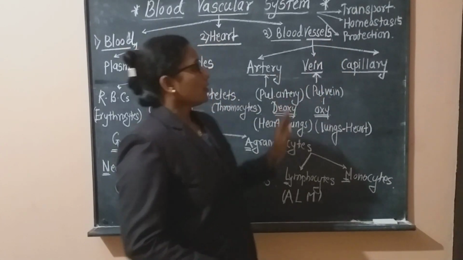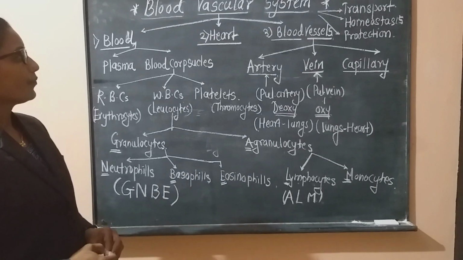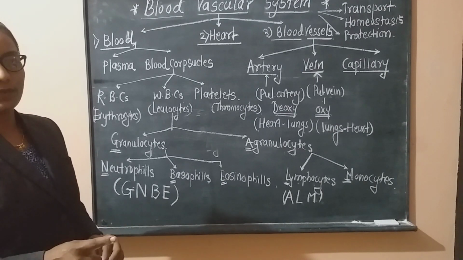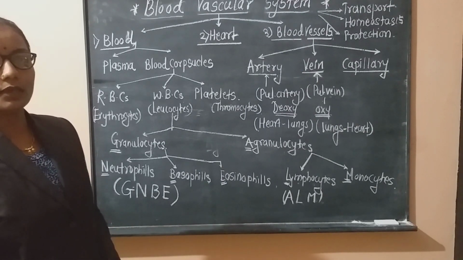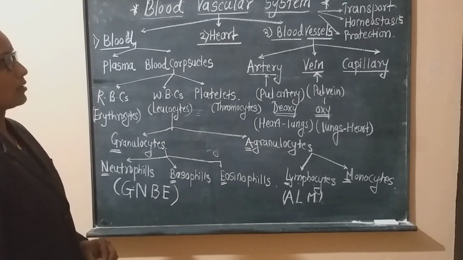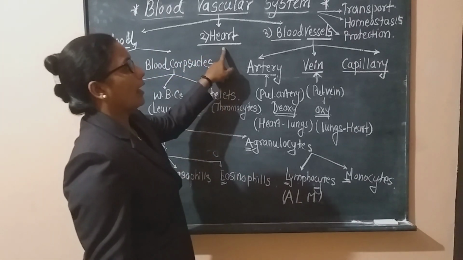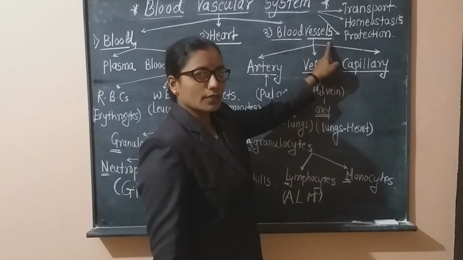Now this chart clearly indicates, at a glance or in brief, whatever parts or structures are included in the blood vascular system. First one is blood, second one is heart, and third one is blood vessel.